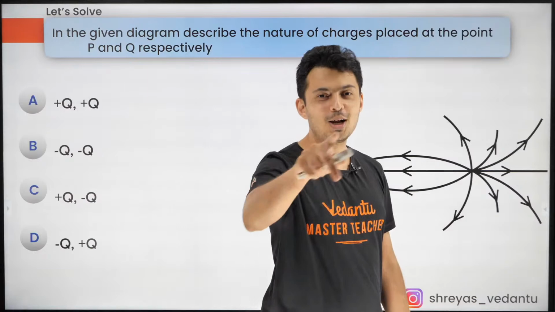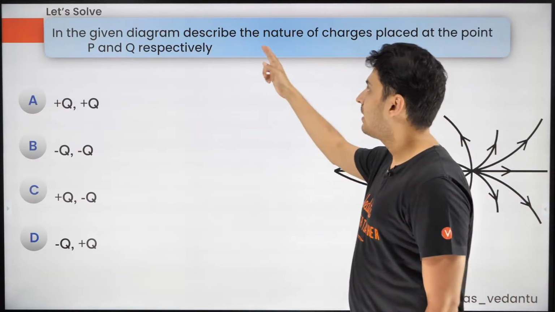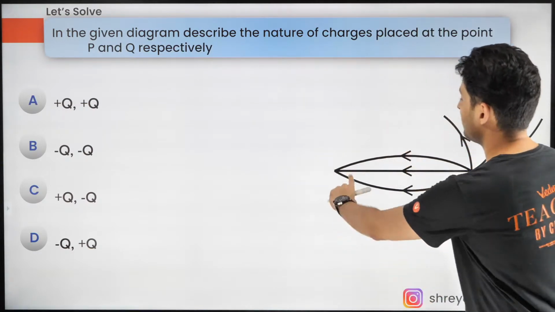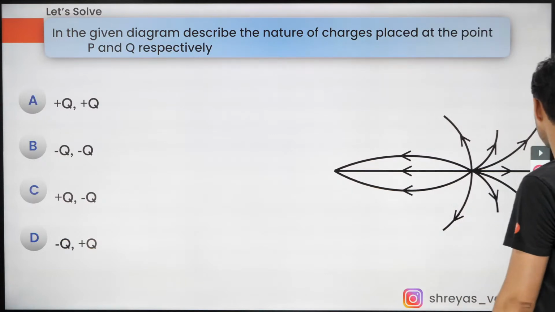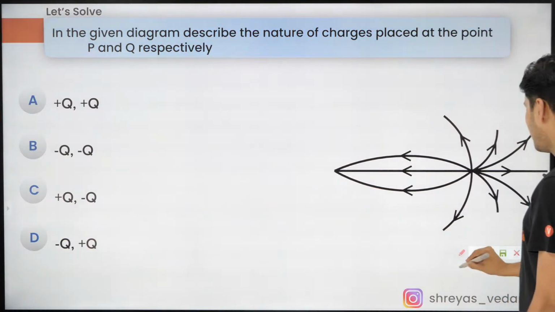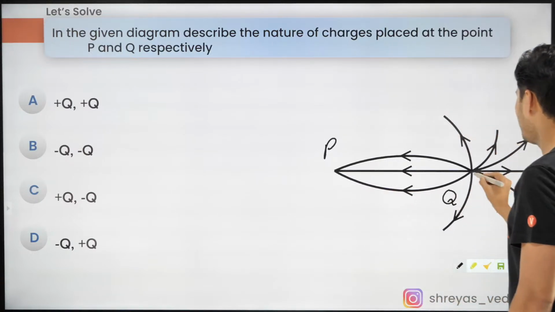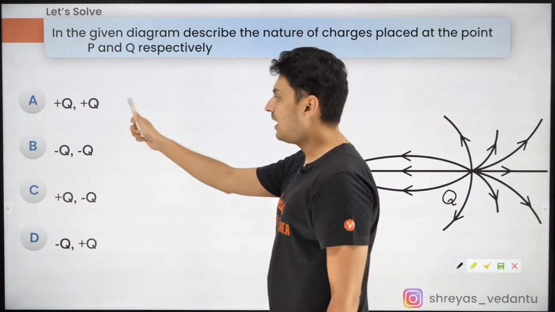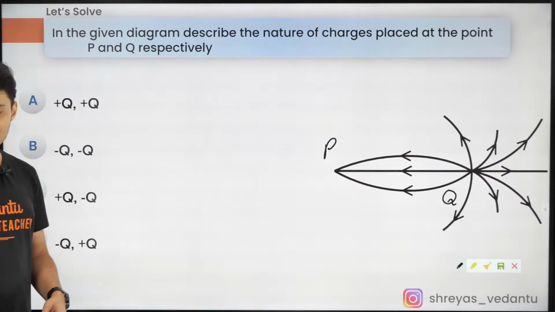And here is the first question for all my warriors out there. In the given diagram, describe the nature of the charges placed at this point and this point. Okay, P and Q is not mentioned. Let me tell you what is P and Q. P is here and Q is over here. What are the charges? What do you guys think? Come on.